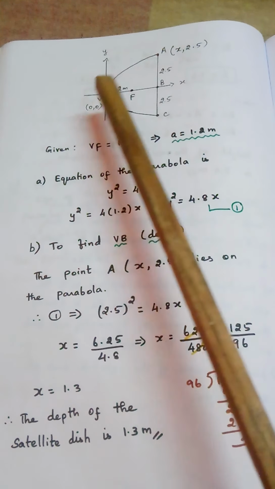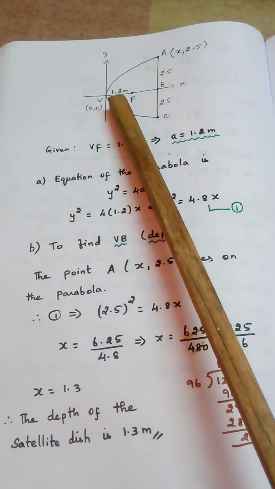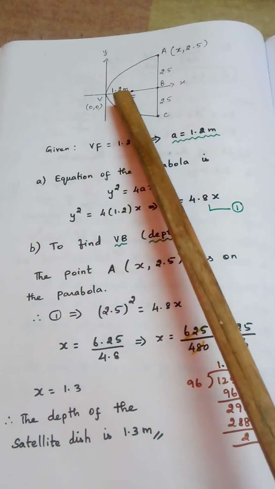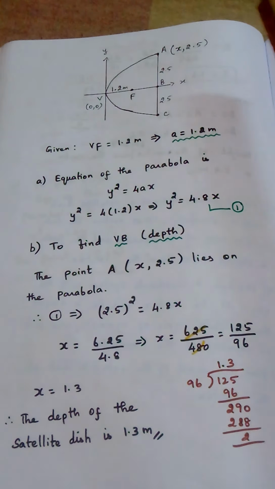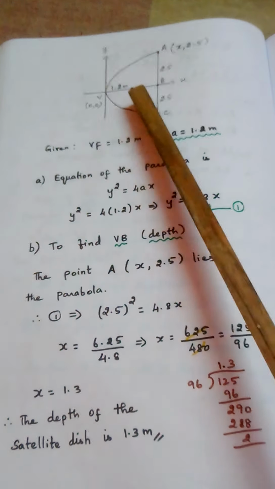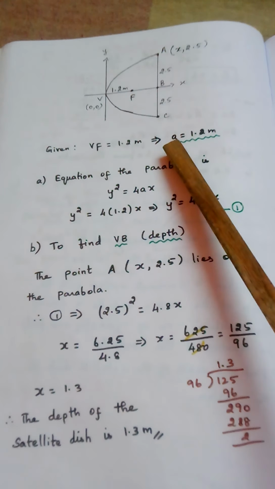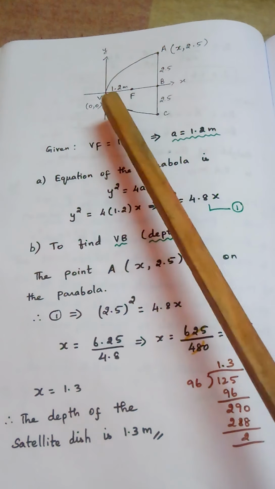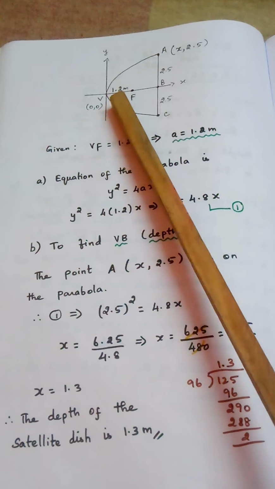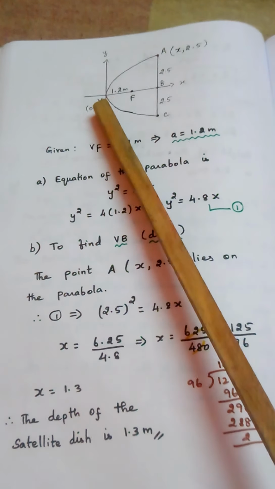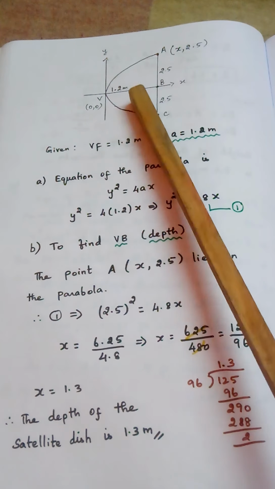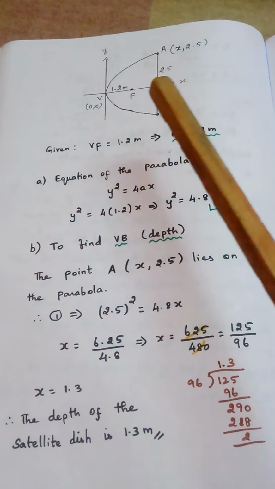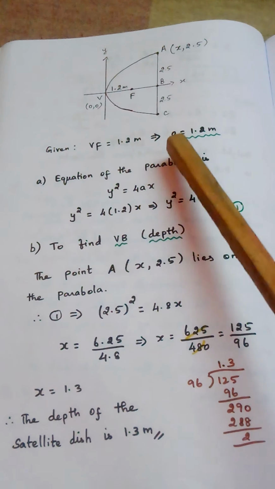So the distance between vertex and focus is given in the question, 1.2 meter. From vertex to focus, the distance is 1.2 meter. We know very well in a parabola, the distance between vertex and focus is denoted as small a. Again I repeat, in the question it is given the focus is placed at a distance of 1.2 meter from the vertex. The meaning is V and F, the distance is 1.2 meter. We know vertex to focus in a parabola, the distance is denoted as a.